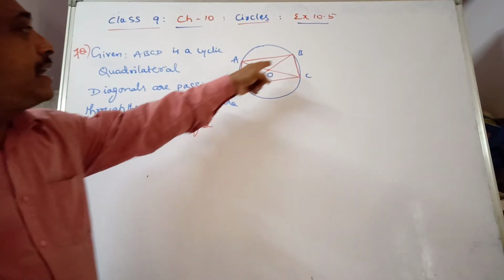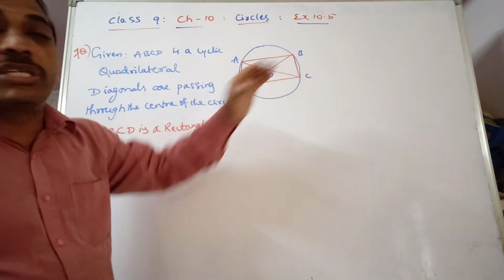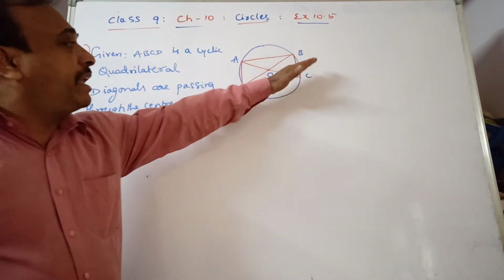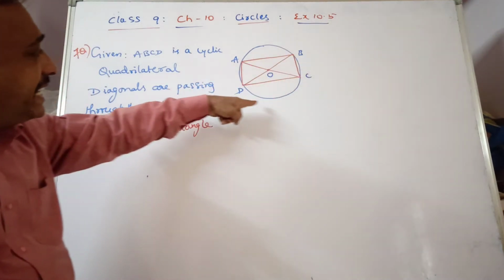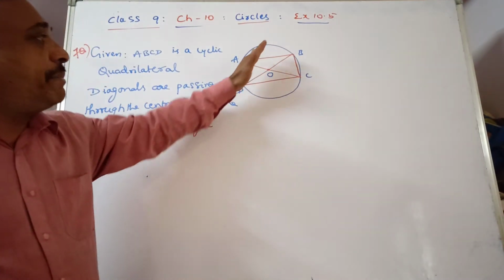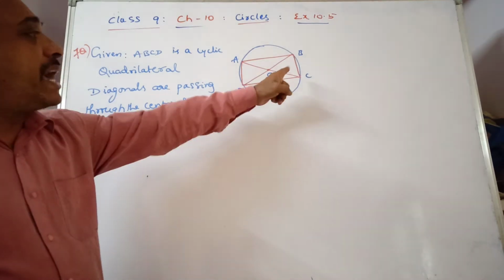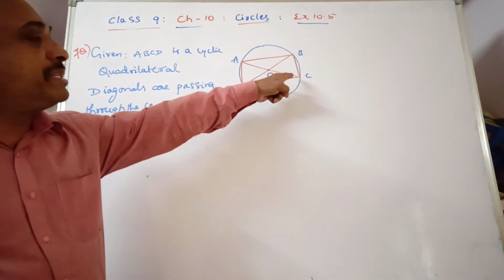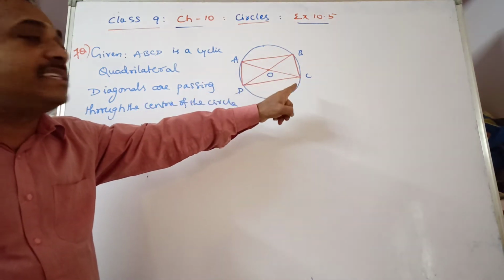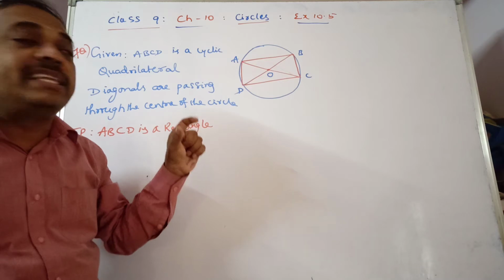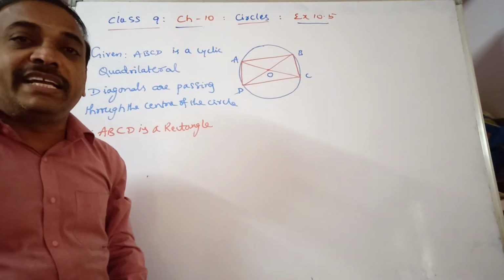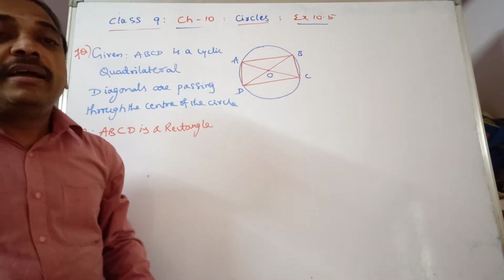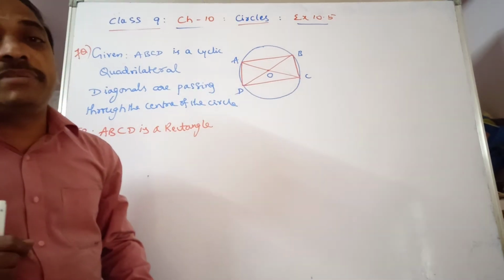Now if you take BCD, this portion, what do you call it? Yes, you are right, that is a semicircle. BD is the diameter, and this portion is one semicircle. So angle in a semicircle is what? 90 degrees. So by using that concept, for quadrilateral ABCD, one angle is 90 degrees. If you prove that the opposite sides are equal, then it becomes a rectangle.